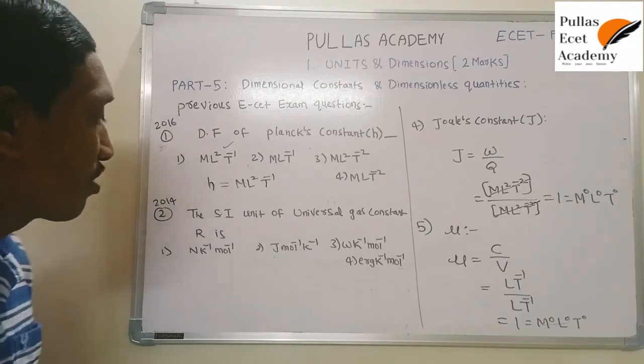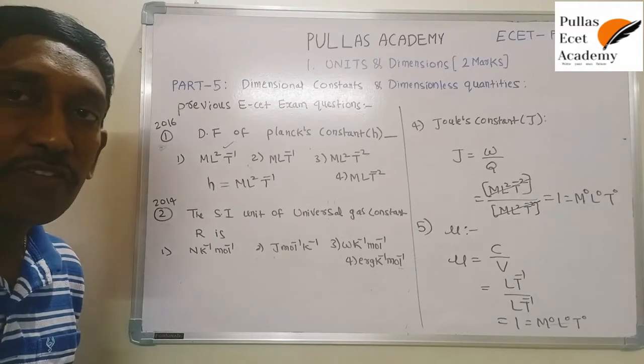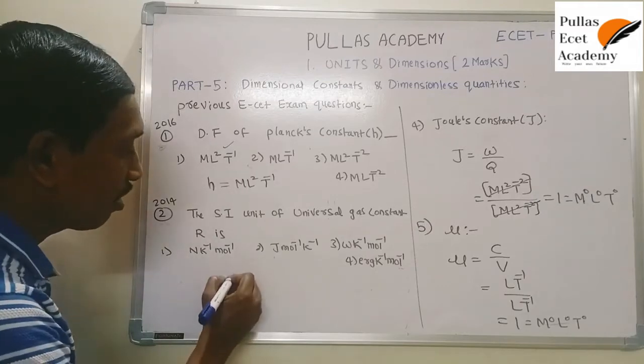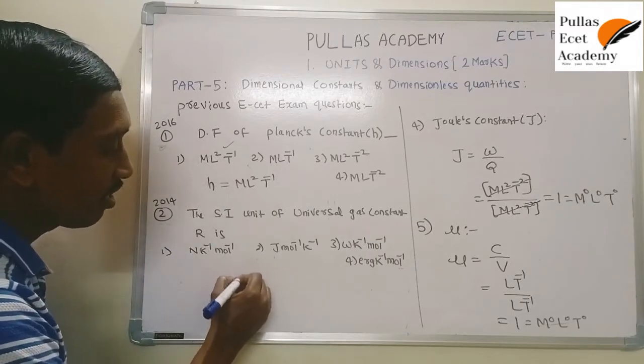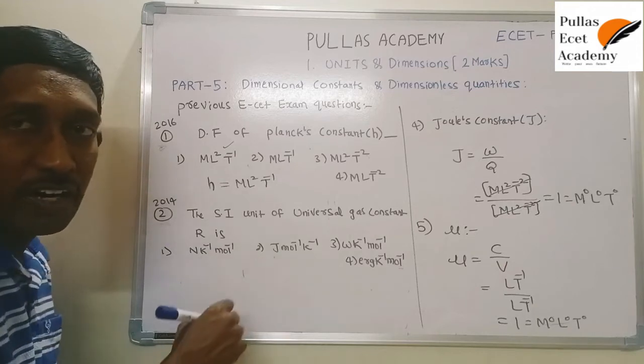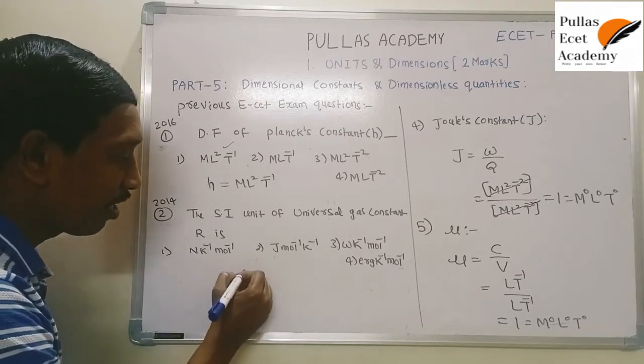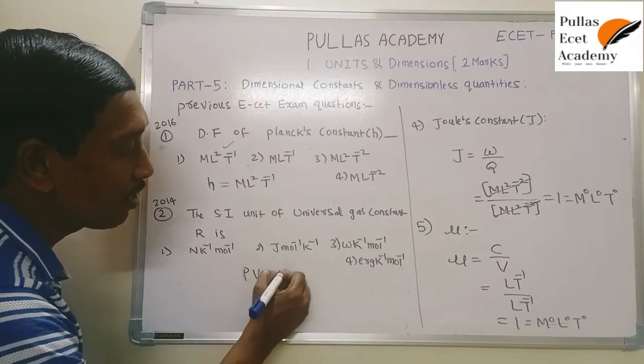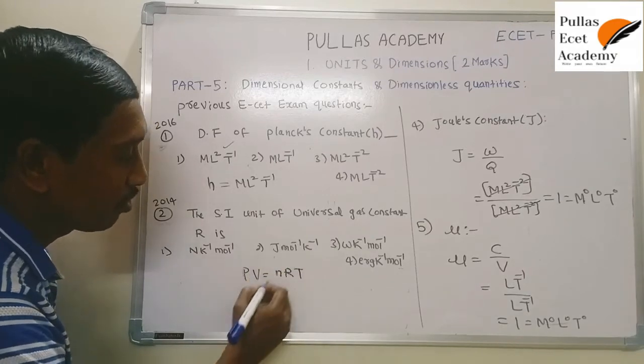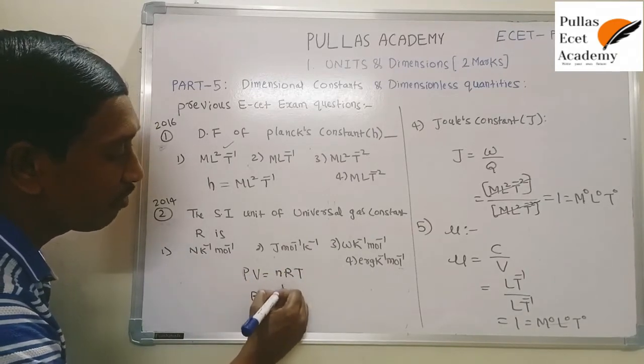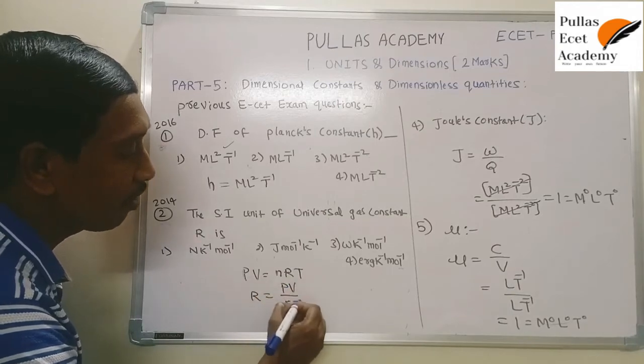So that's why, first construct the dimensional formula, then it is very easily understood. According to the ideal gas equation, what is the dimensional formula? I already constructed it. If you know, directly substitute; otherwise the formula is PV = nRT. So here R = PV/nT is the formula.